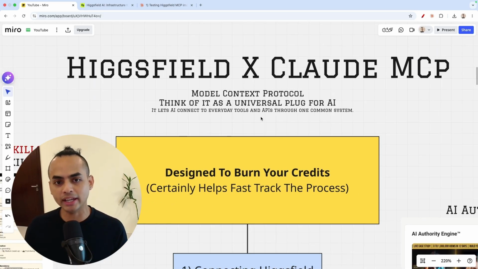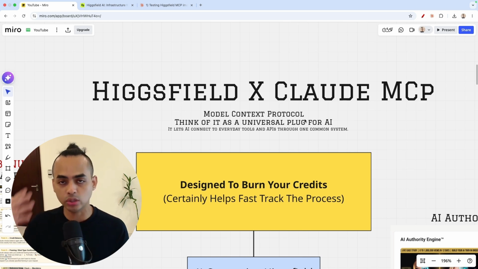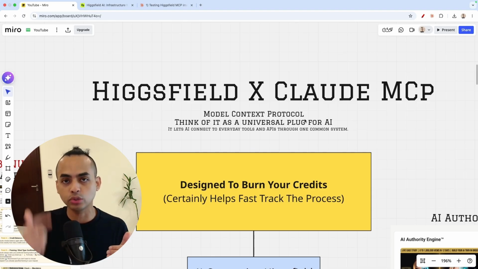And the reason why this exists and why it's important to know about it now is because, as you guys know by now, it's such an overwhelming experience using multiple different tools in different platforms. So an MCP essentially allows you to use that specific tool inside an LLM that you're already currently using, okay?